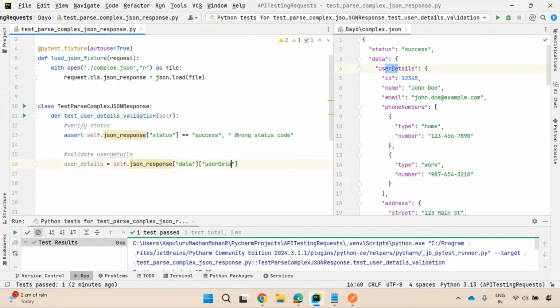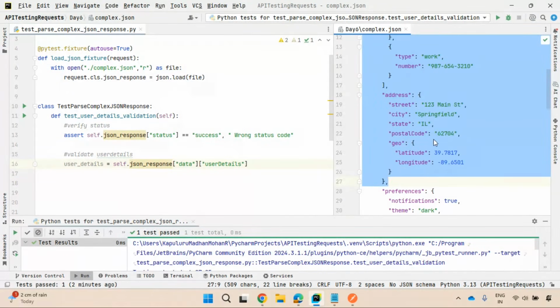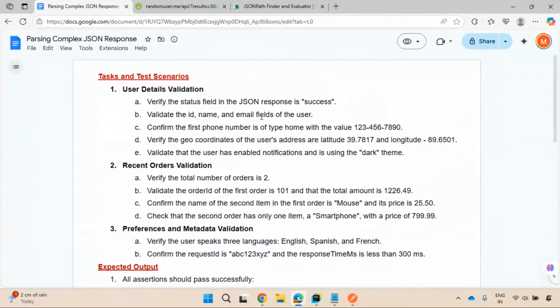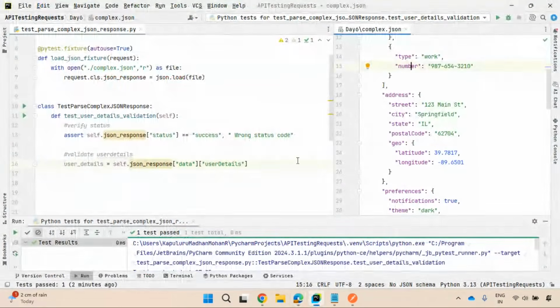Observe here how I am reading the data from different keys, I'm navigating. So data is a key, but it is an object. This object consists of again multiple objects, total 3 objects. So data consists of user details. Yes, I can capture every user detail, but I don't want everything. I want only ID, name, and email fields. You need to extract them.